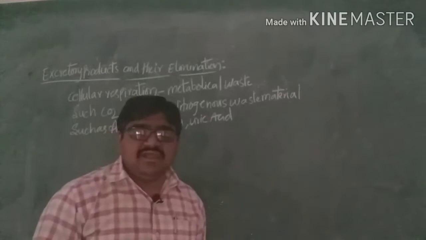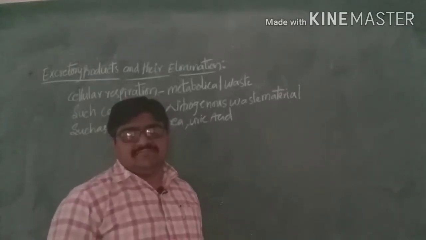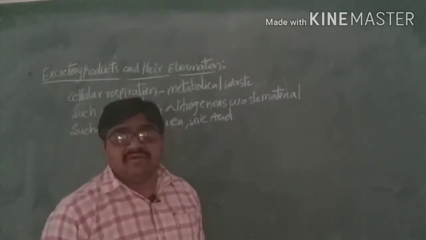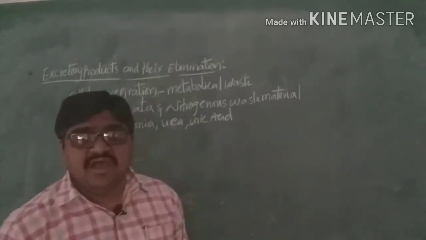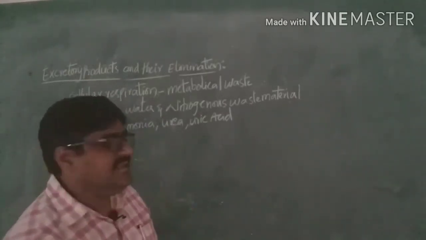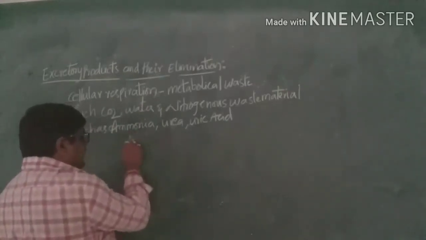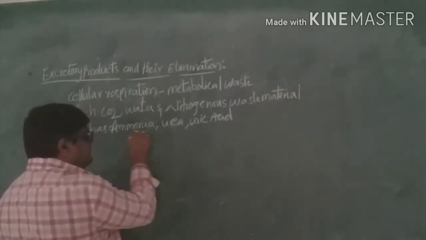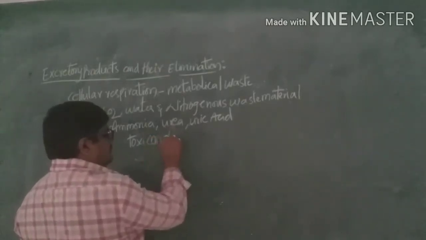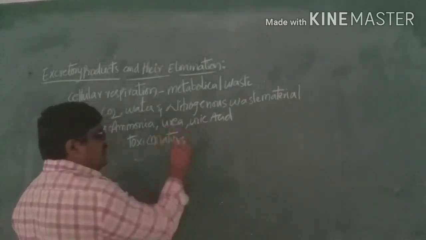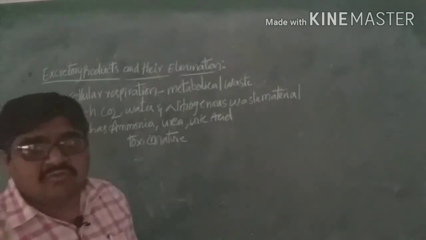These waste materials are called nitrogenous waste materials, and they are eliminated from our body. Why do they have to be eliminated? Because they are very toxic in nature. Due to their toxic nature, they have to be eliminated from our body.